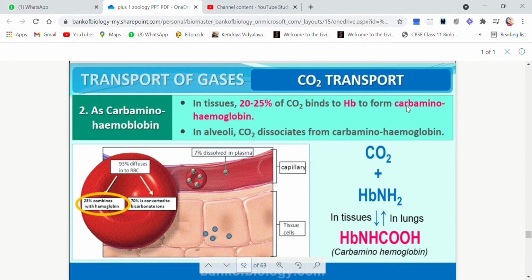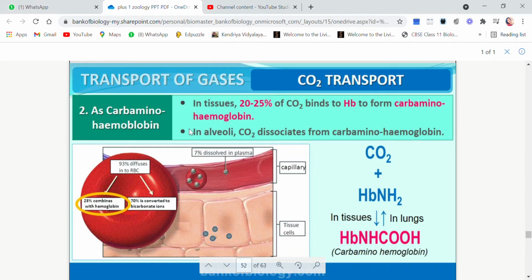Now actually the hemoglobin ideally should bind with oxygen, but if the person is inhaling lots of carbon dioxide, or if the person's body is producing lots of carbon dioxide, then around 20 to 25% of carbon dioxide binds with the hemoglobin, and the compound formed is called carbaminohemoglobin. This happens in tissues.